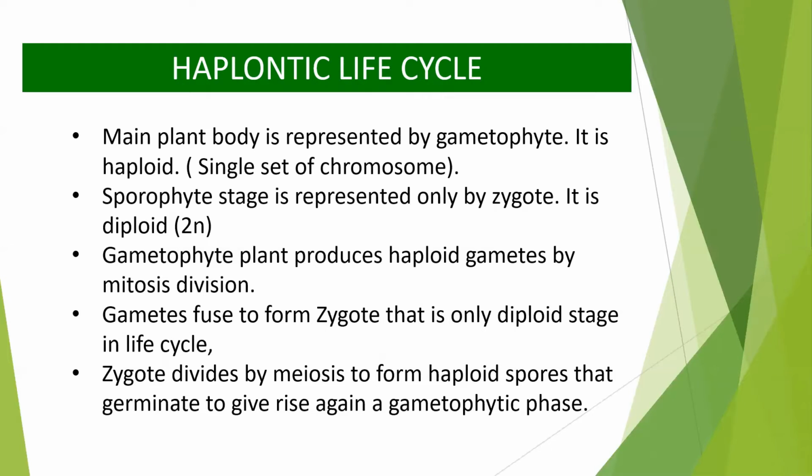Now the gametophyte plant produces haploid gametes by mitosis division. So it is not necessary that gametes are formed by meiosis division only. In haploid organisms, gametes are formed by mitosis division. And these gametes fuse to form a diploid zygote. That is the only diploid stage in the life cycle.